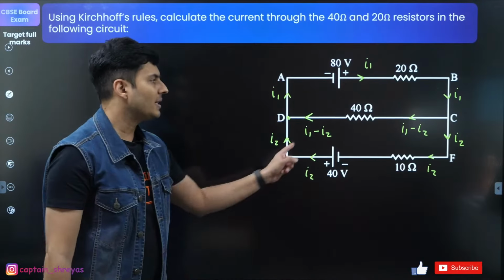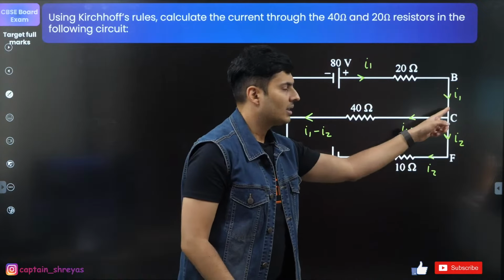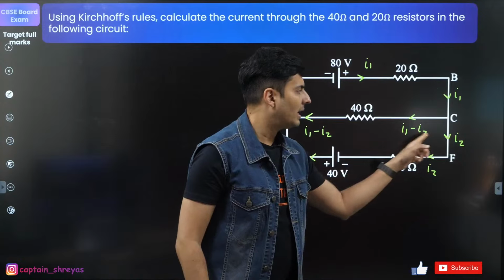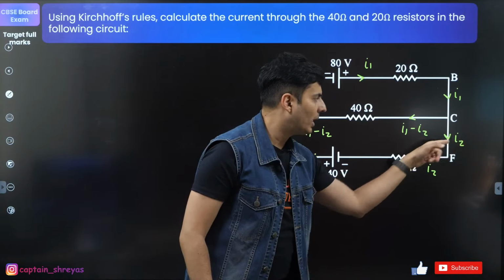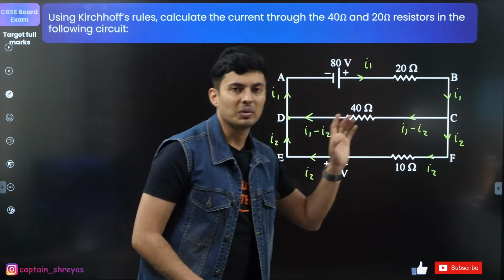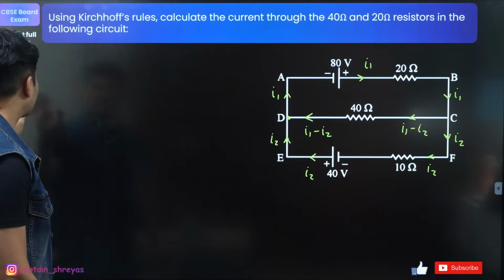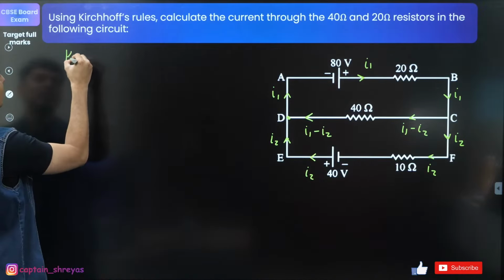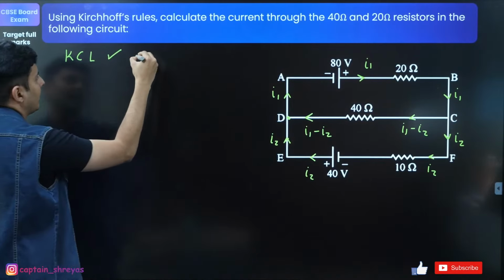Just check this out. See if this diagram makes sense. I1 is input, output is I1 minus I2 and I2. If you add both of these, I2 cancels, what I'm left with is I1 only. It's perfectly fine. Now once the KCL job is done, using Kirchhoff's current law, I marked the currents.